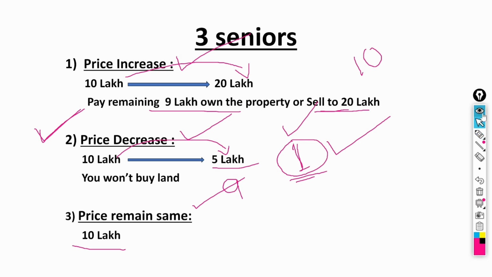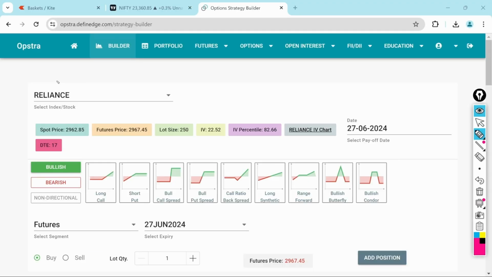Now we'll go to a particular stock, buy a call option and see how it works. In this example, we buy a call option on Reliance stock. We buy a call option when our assumption is that the market might go up. Similarly, in the real estate example, we made an agreement paying 1 lakh with the assumption that the land price might go up.